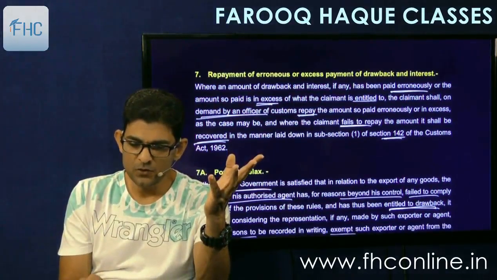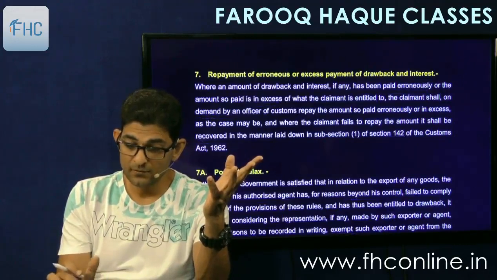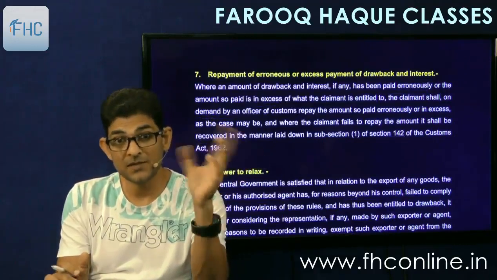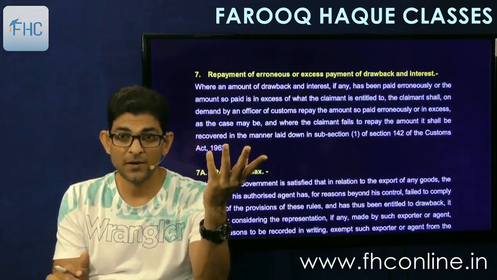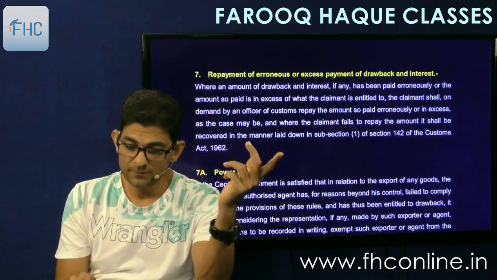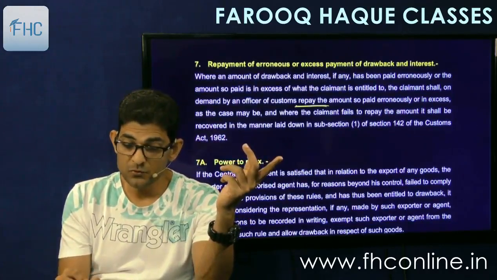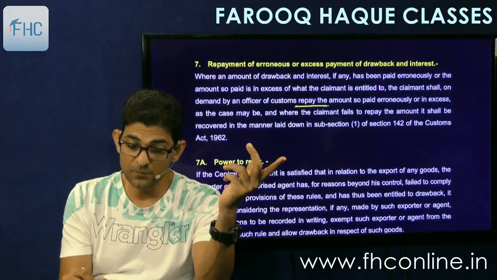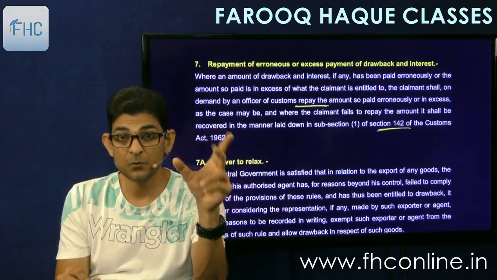Then repayment of erroneous or excessive drawback. Simple one. If by mistake the drawback is given to you or excessively given, then you have to refund it back, and along with interest. That is simple point. No need to read. Repay, just underline this point. Repay the amount so paid erroneously or in excess as the case may be, and where the claimant fails to repay the amount, it shall be recovered from him in manner given under 142, that is coercive recovery procedures.